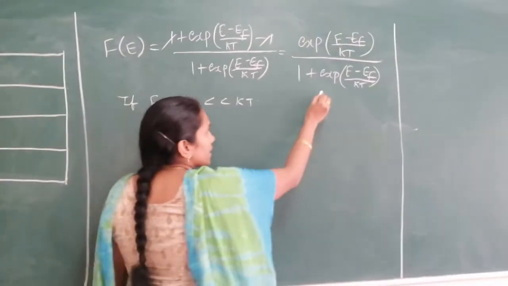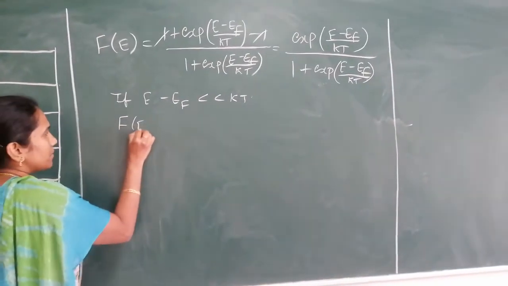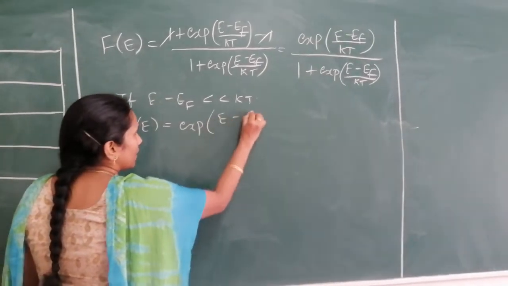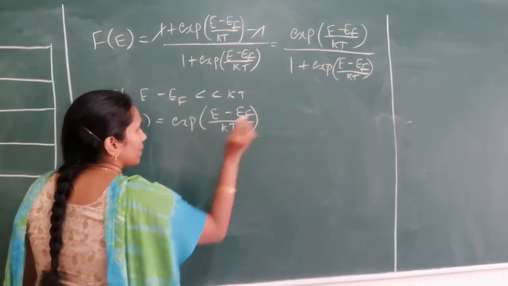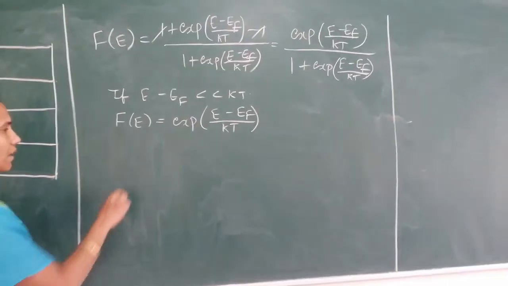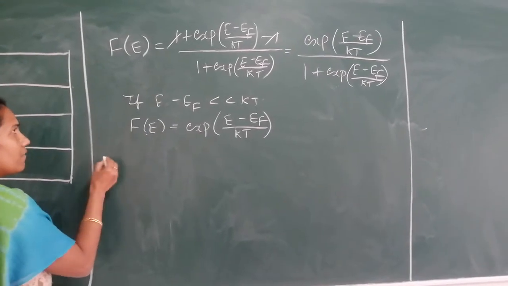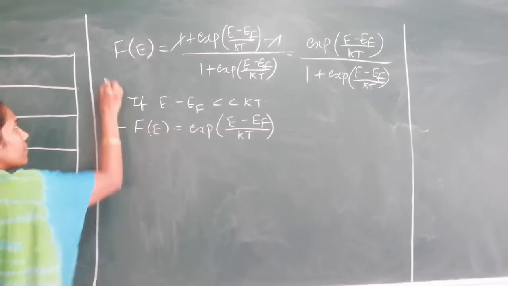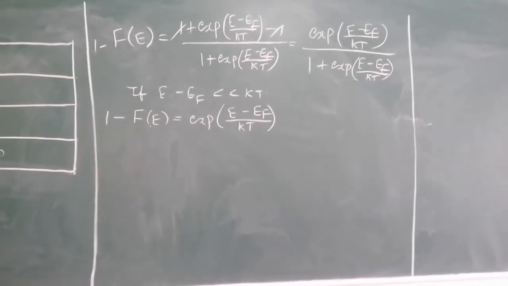When you neglect the exponential term in the denominator, the value of 1 minus F of E becomes exponential of E minus EF divided by KT. Now I am going to substitute this 1 minus F of E value in equation 1.